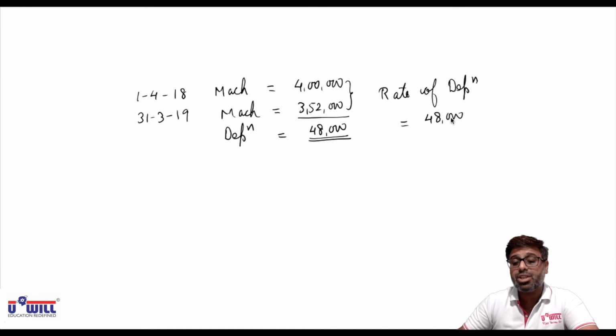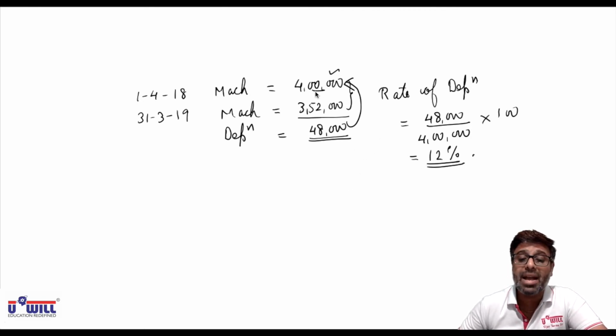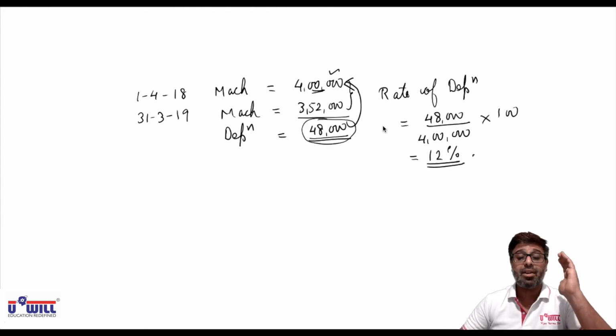48,000 of depreciation is provided on 4 lakhs value in the beginning of the year. So 48,000 upon 4 lakhs into 100. Okay. This 48,000 divided by 4 lakhs into 100. Can I say 12% depreciation is provided in the books of accounts? And cross check. What is 4 lakhs 12%? 48,000.